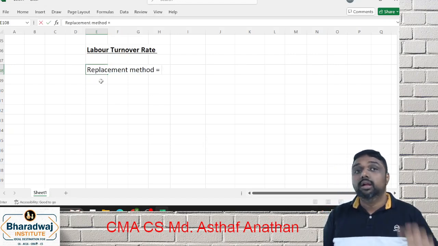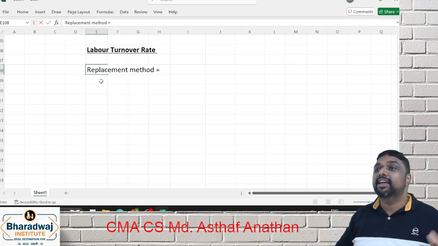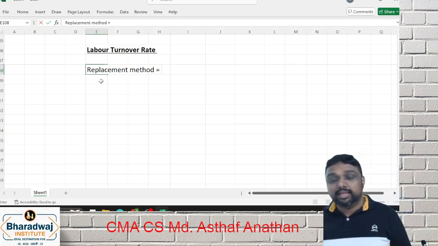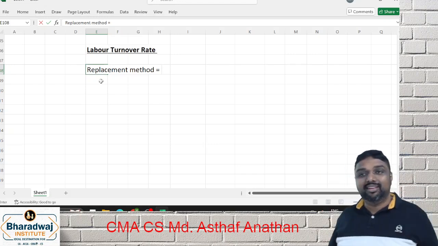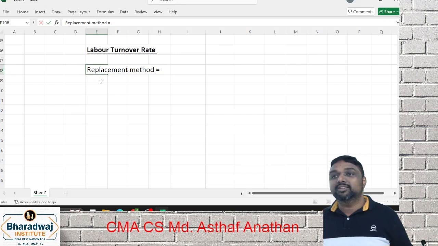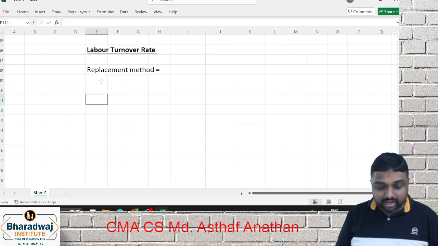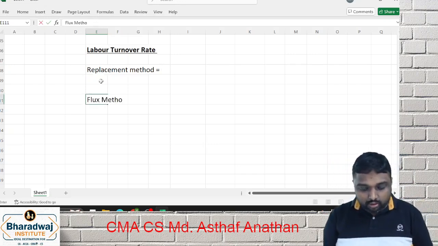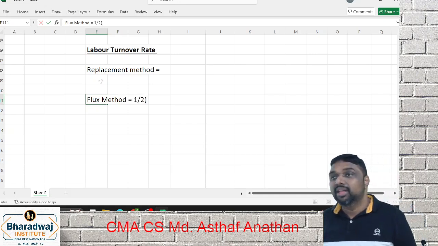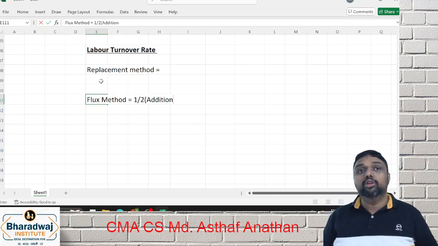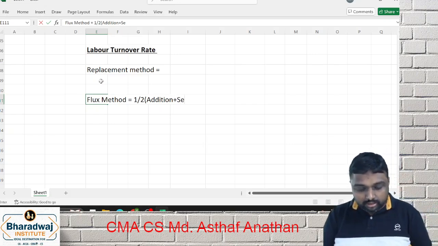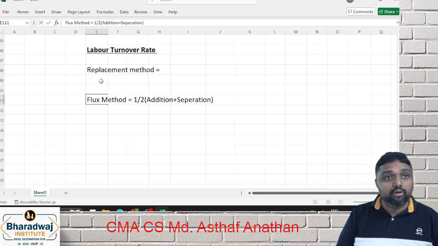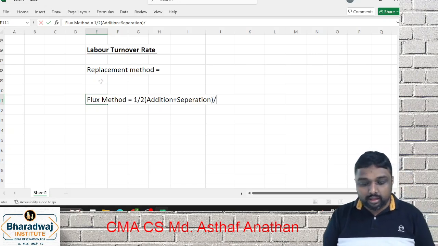What is the replacement method? Number of replacements divided by average employees during the year into 100. Separation method: number of separations divided by average employees during the year into 100. Addition method: number of additions divided by average employees during the year. Then finally, the flux method. Flux is a combination of your additions. Additions include your new joinees plus replacements, everything. Addition plus separation, where addition includes replacement, everything, divided by average employees during the year.